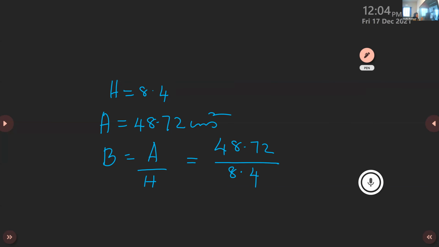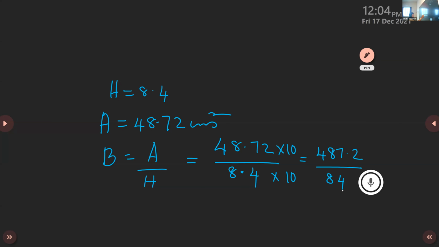So how many decimal places are there in the question? Only one. So multiply by 10. The numerator is also multiplied by 10. Now we will get 487.2 by 84. So the decimal is removed from the denominator, isn't it?